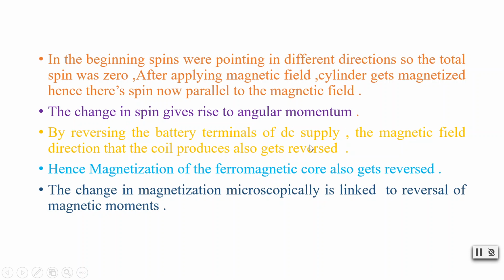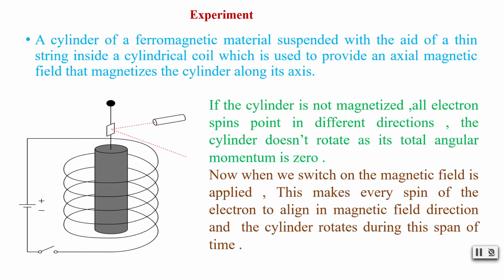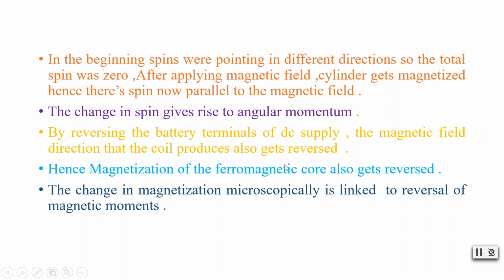Now by reversing the battery terminals of the DC supply, the magnetic field direction changes. Like here, plus and minus are there. Now if we take this wire and connect here, and this one we connect to negative, then the current direction changes. Like in this case current flows like this, but when we change the polarities, current will flow in the reverse direction. So reversing the current direction causes reversal of the magnetic field direction. So here the magnetic field direction also gets reversed. So when this happens, the magnetization of the ferromagnetic core also gets reversed.